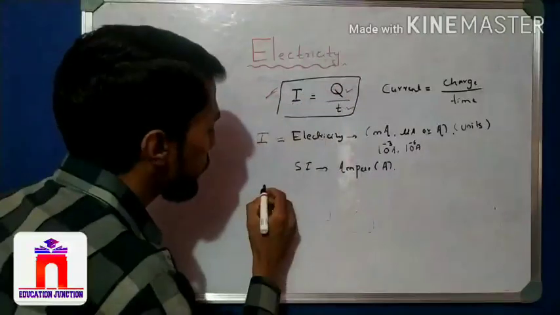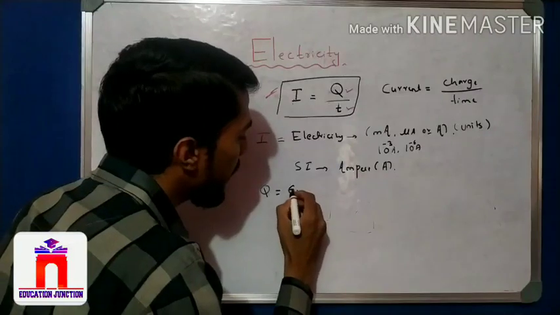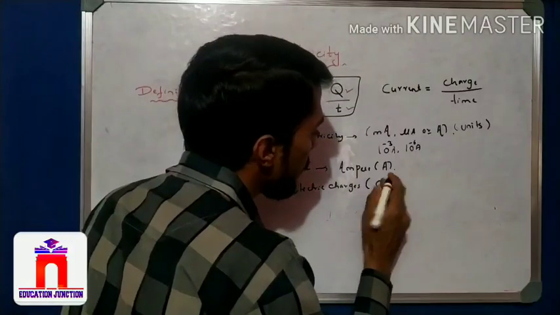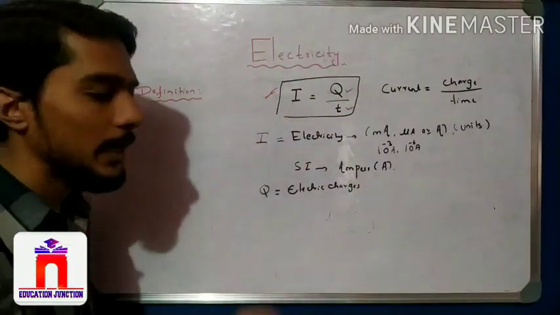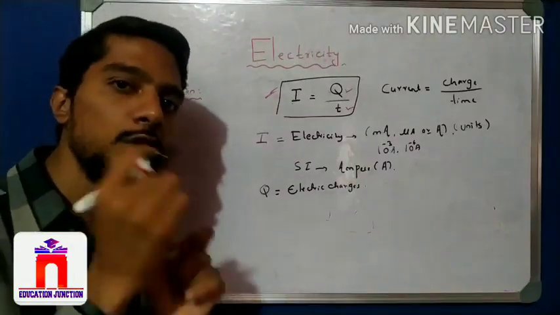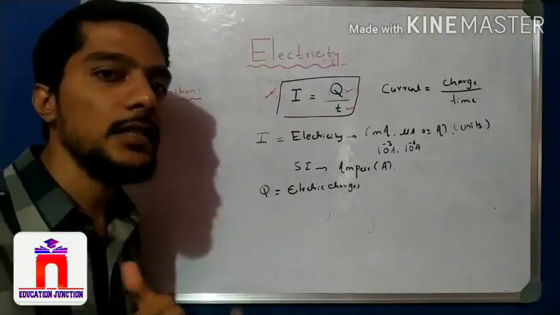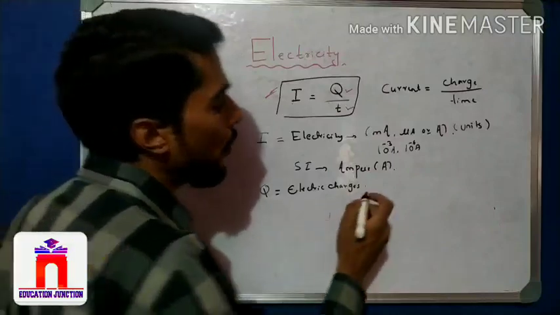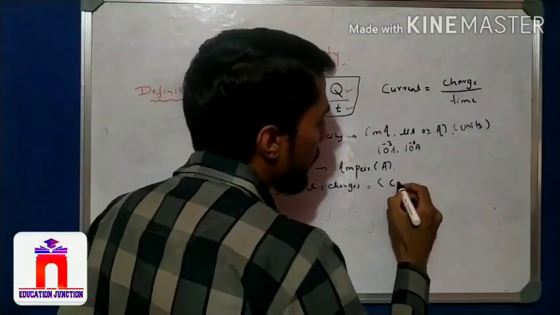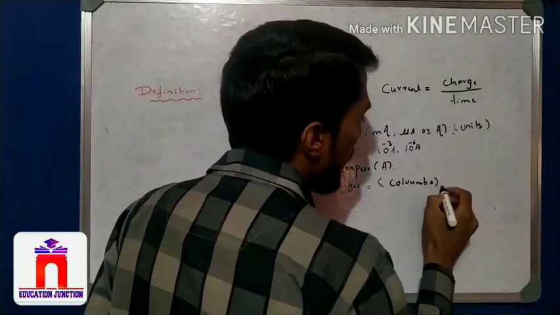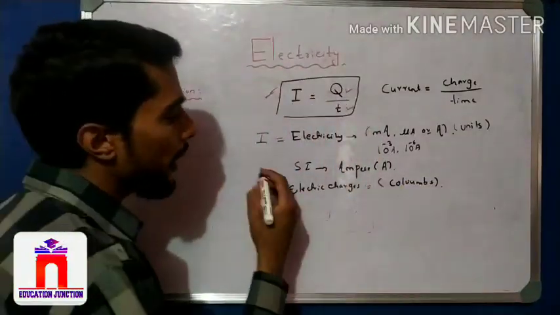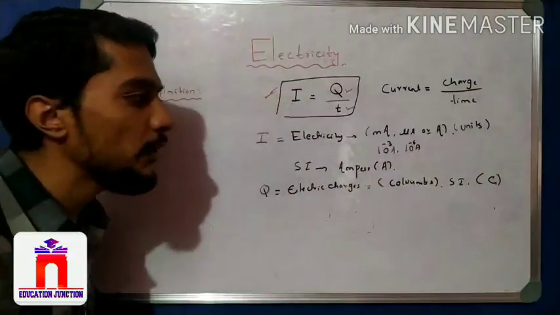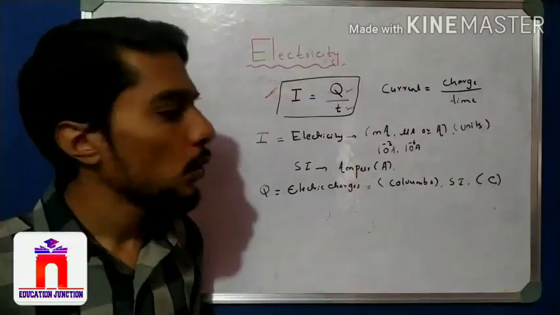Now come to the Q. That is nothing but electric charge, and the symbol is capital Q. Sometimes small q is taken when the charge is very small, but later in college we can take small q. Here in 10th we use capital Q for electric charge. Now the SI unit of electric charge is the coulomb, symbol capital C. So the SI unit of electric charge is C for coulomb, right?